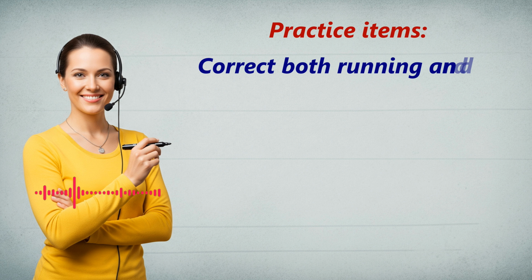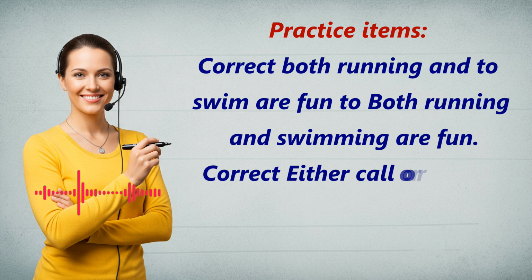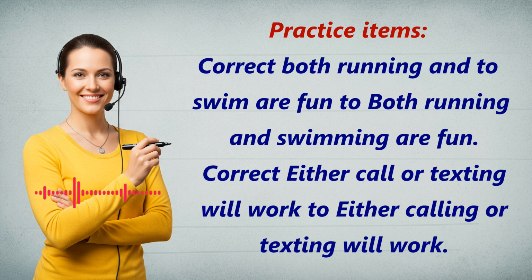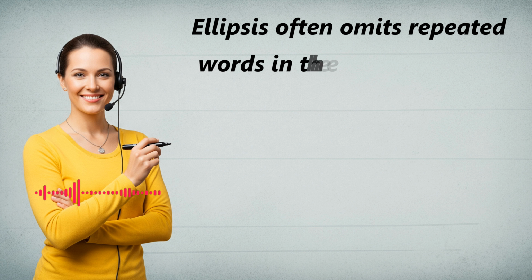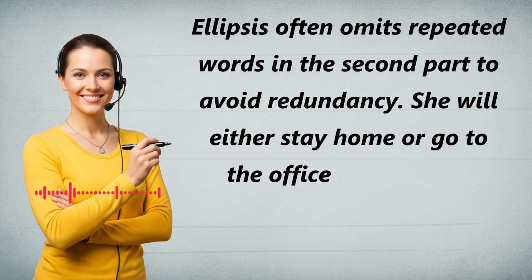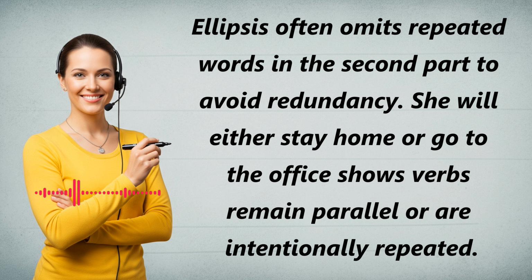Practice items. Correct: both running and to swim are fun. Both running and swimming are fun. Correct: either call or texting will work. Either calling or texting will work. Ellipsis often omits repeated words in the second part to avoid redundancy. She will either stay home or go to the office shows verbs remain parallel or are intentionally repeated.